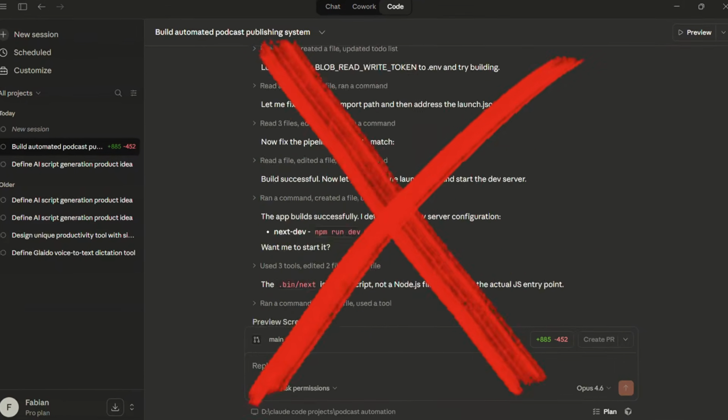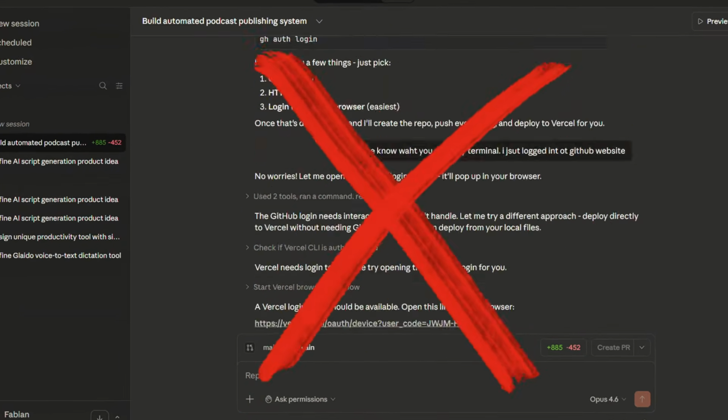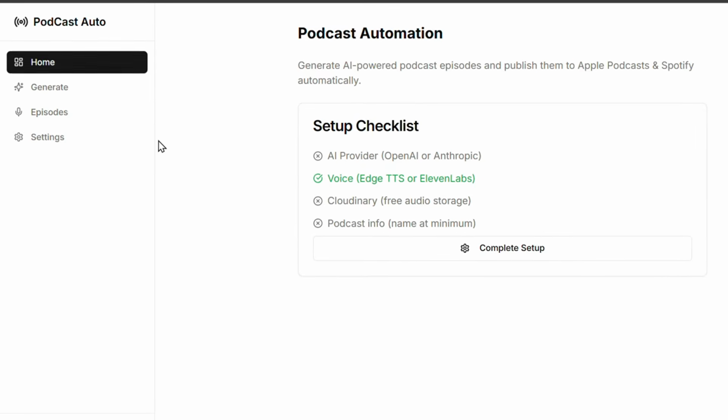If you are trying to build applications with AI and you don't know this one thing, you can easily waste 10 or even 20 hours and still have nothing working. That's why I'm going to show you exactly what I did wrong and the one thing I changed that fixed everything. So stay with me. The fix takes only 60 seconds to understand and it will save you many hours or even days of frustration.